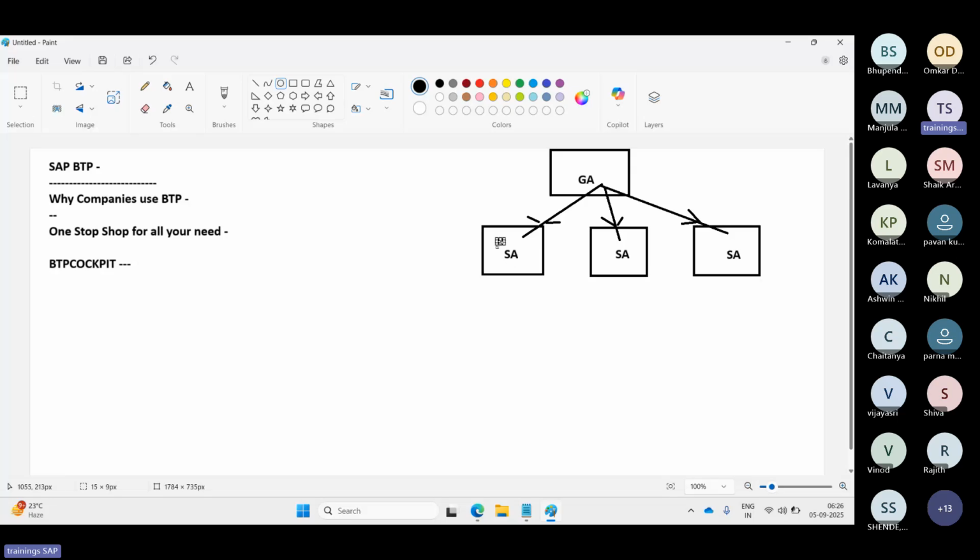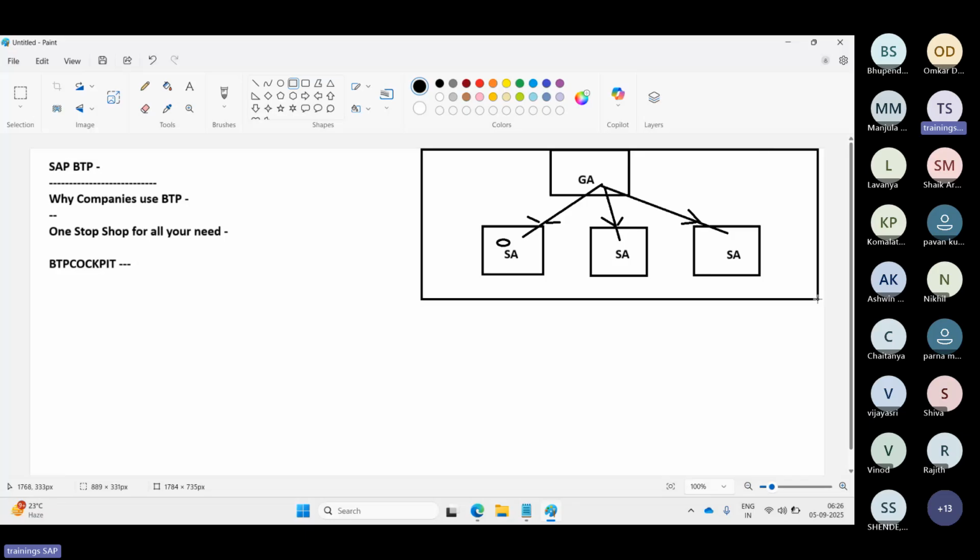Here you need to do the development. Here you need to do the administration activities and everything you have to perform at the sub account level. All of these setups are under the SAP public network zone, right?